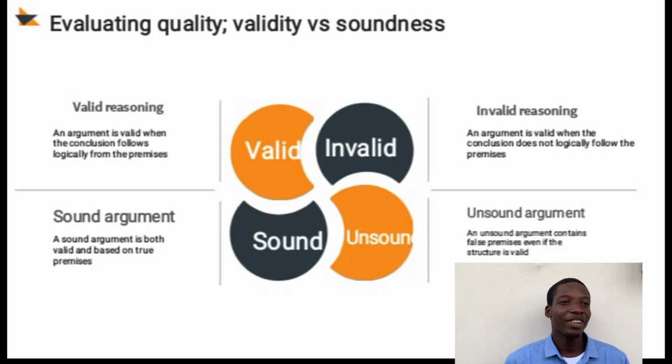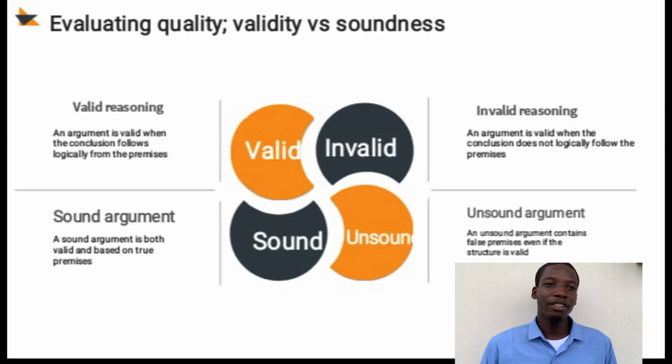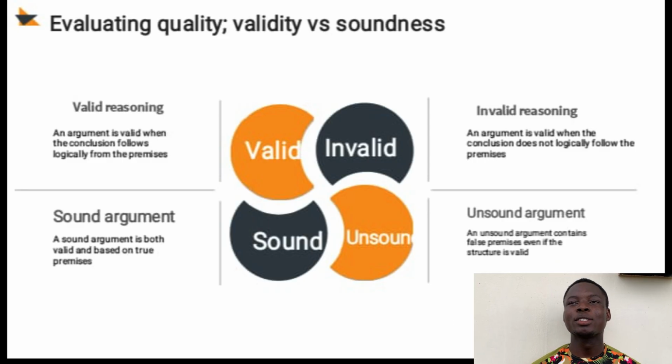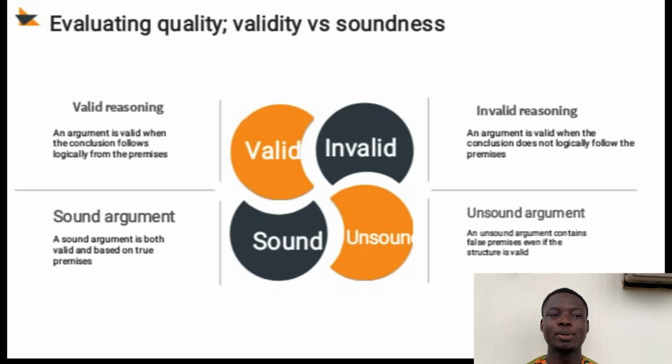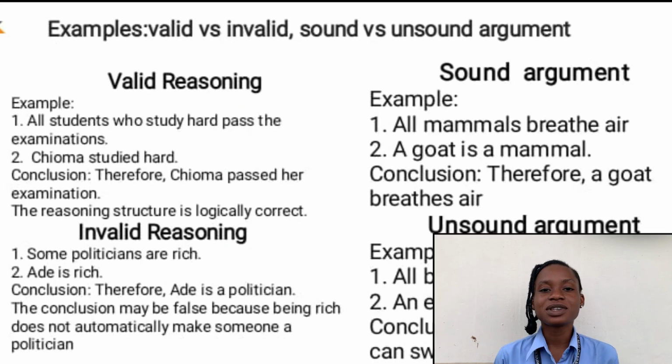I'm here to talk on valid and invalid reasoning. Valid reasoning: an argument is valid when the conclusion follows logically from the premises. Invalid reasoning: an argument is invalid when the conclusion does not logically follow from the premises. I'm also here to talk about the soundness of an argument. A sound argument is both valid and has true premises, while an unsound argument contains false premises even though the structure is valid.